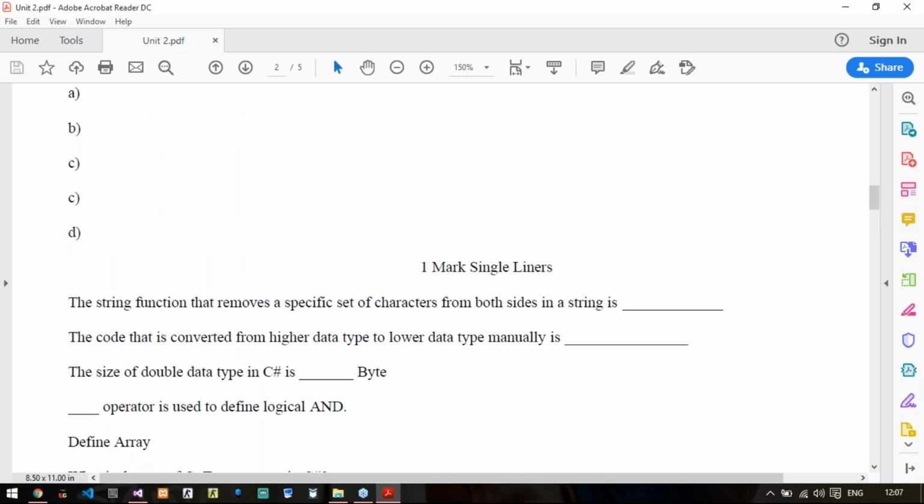We have time. First question is, the string function that removes a specific set of characters from both sides in a string, which function are we using for this task? Anyone can give me the answer?